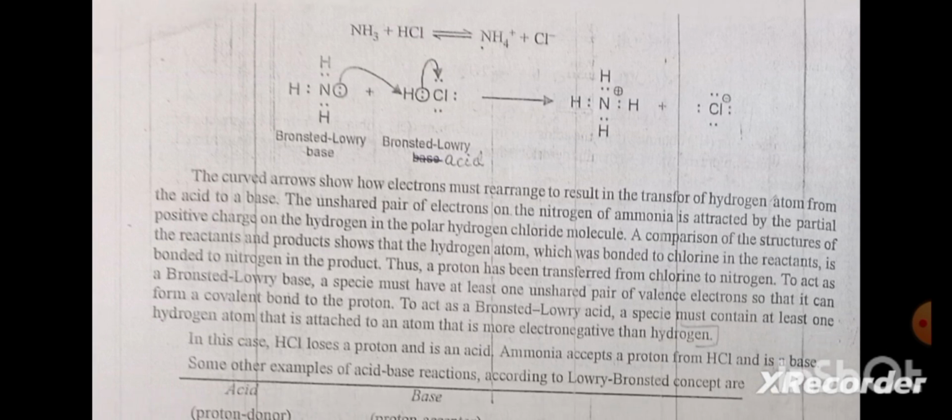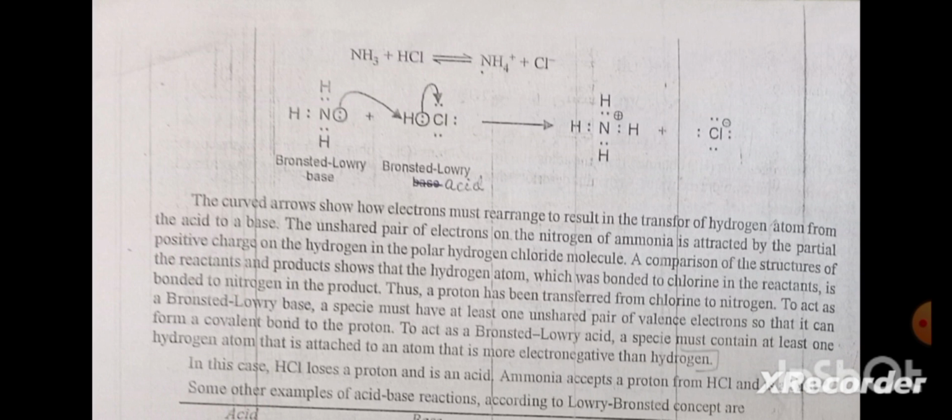A comparison of the structure of the reactant and the product shows that the hydrogen atom, which was bonded to chlorine in the reactant, is bonded to nitrogen in the product. Thus, a proton has been transferred from chlorine to nitrogen. To act as a Bronsted-Lowry base, a species must have at least one unshared pair of valence electrons, so that it can form a covalent bond to the proton.